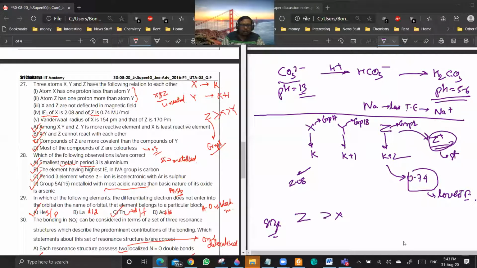Okay. Now you see, among X, Y, and Z, Y is the more electronegative element. It is asking about X, Y, Z. Are they asking for the true or the false? Among X, Y, and Z, have they given anything about what they're asking?